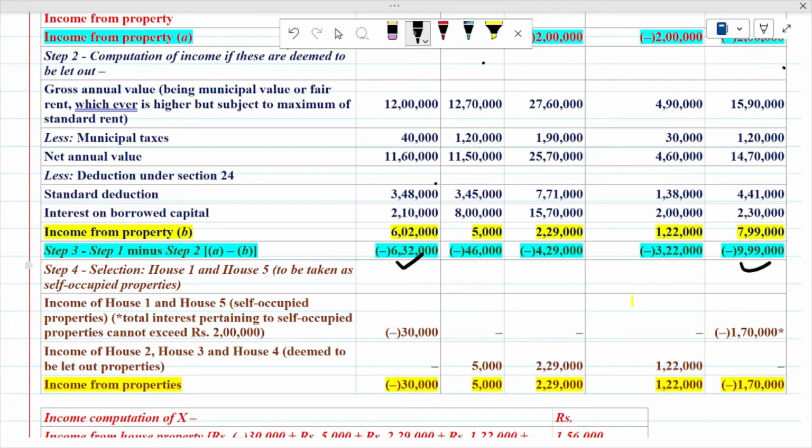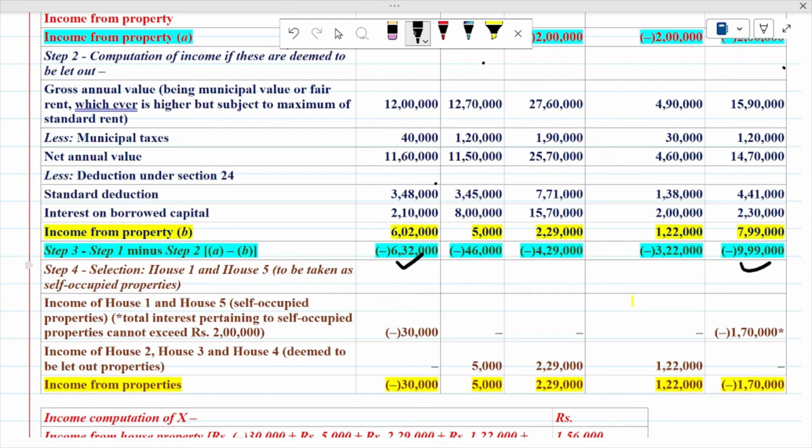Why? Because it is in negative. Negative means the higher the amount, the lower the effect. The bigger the minus amount, the smaller the amount. So that is why minus 6,32,000 is the smallest amount and minus 9,99,000 is also smallest in comparison to the other amounts.